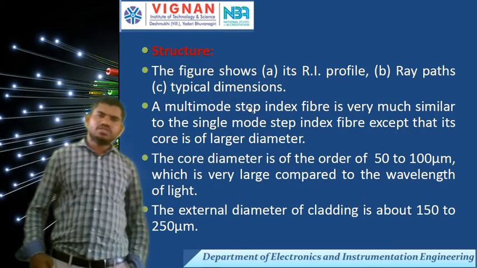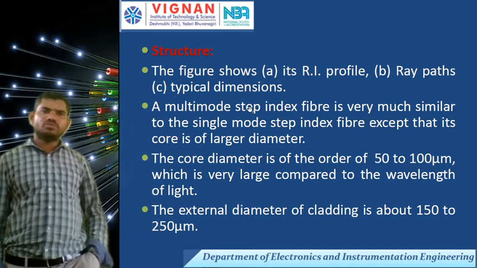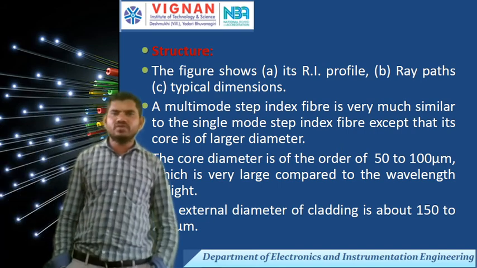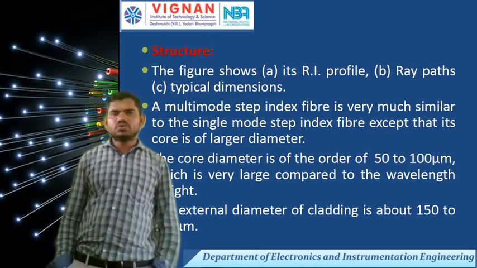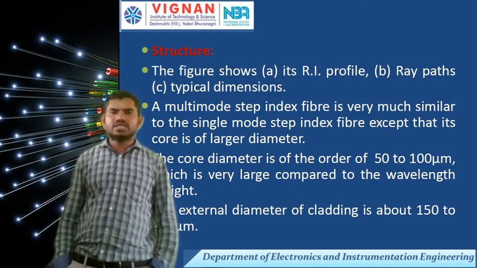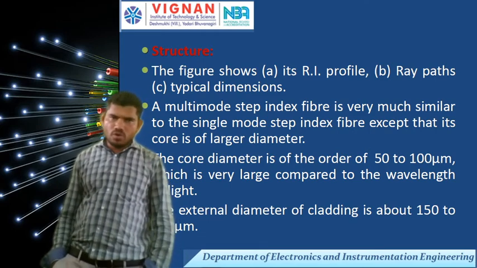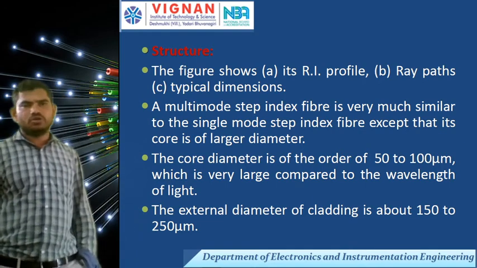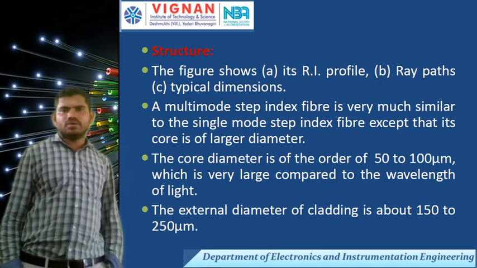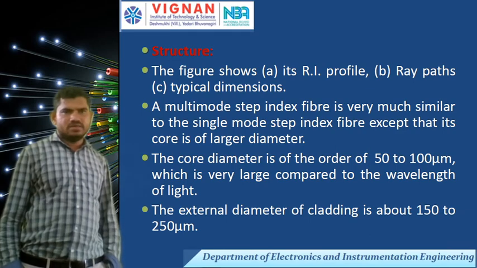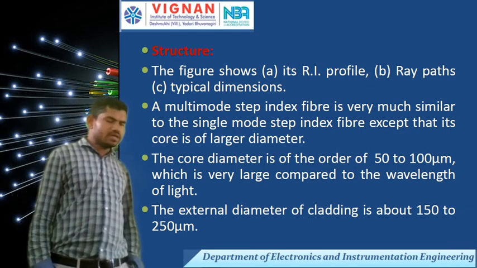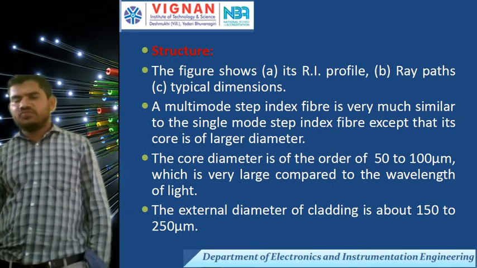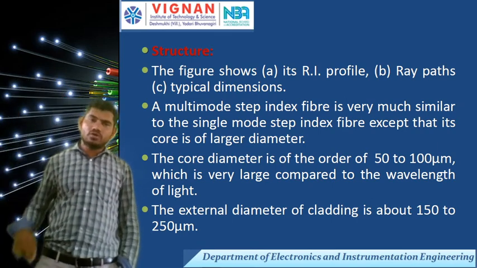A multi-mode step index fiber is very similar to the single mode step index fiber, except that its core is of larger diameter. The core diameter is of the order of 50 to 100 micrometers, which is large compared to the wavelength of light. The external diameter of cladding is 150 to 250 micrometers.